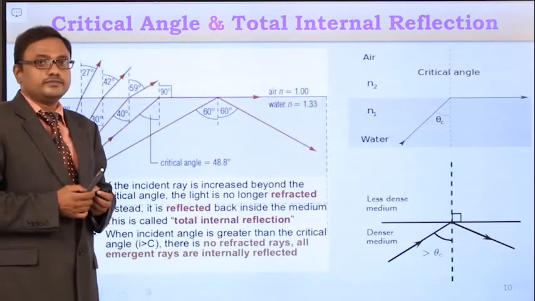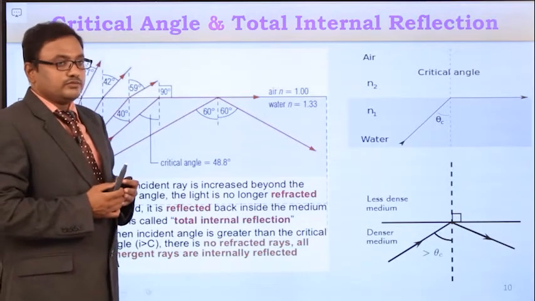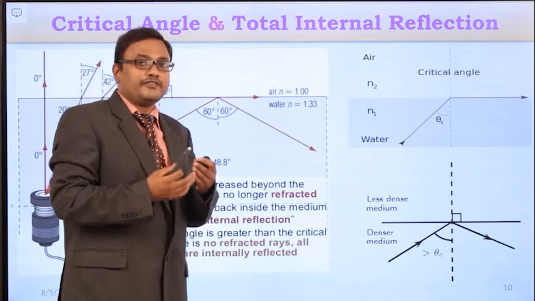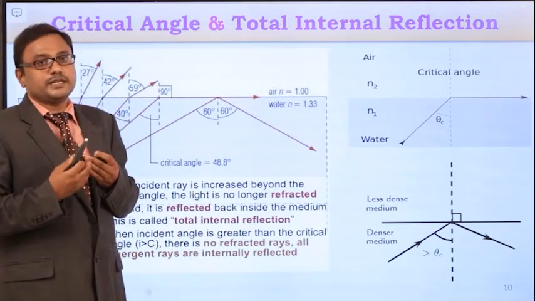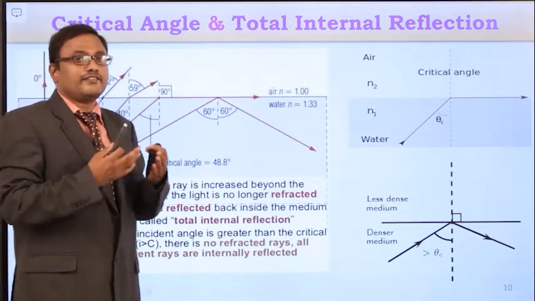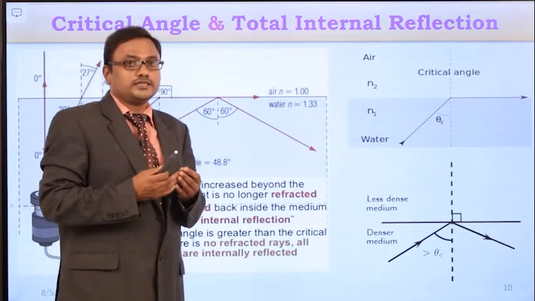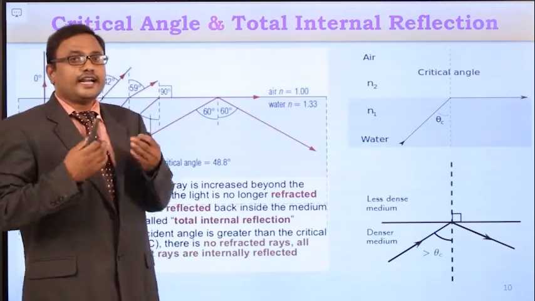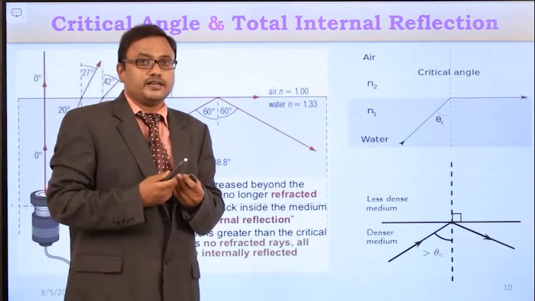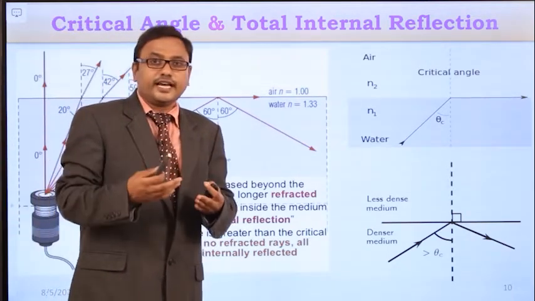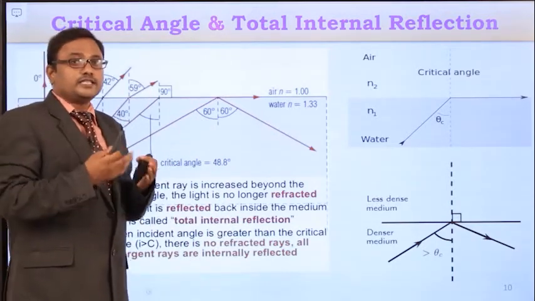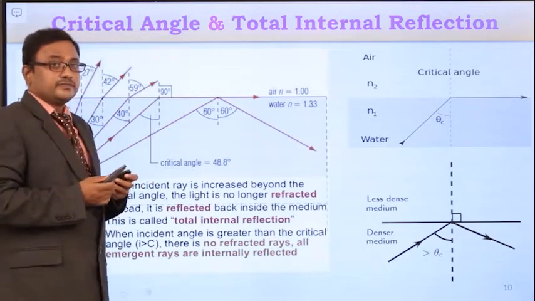Now, as I already told you, for the light signal to be propagated within the optical fiber cable, the basic principle is total internal reflection. Now we have to focus on what total internal reflection is, and what the conditions are to get it. For that, we have to consider the critical angle.